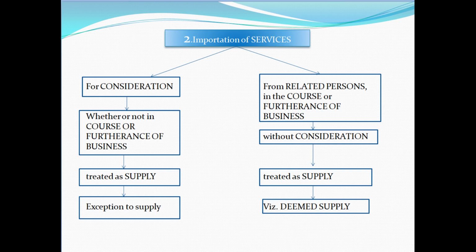The first part is importation of services for consideration, whether or not in the course or furtherance of business, and the second part is importation of services from related persons in the course or furtherance of business. The difference between the first part and the second part is that the first part does not consider whether it is in the course or furtherance of business, and the second part does not consider the consideration. The important point in the second part is that the services must be received from related persons. So the first one is the exception and the second one is the deemed supply.